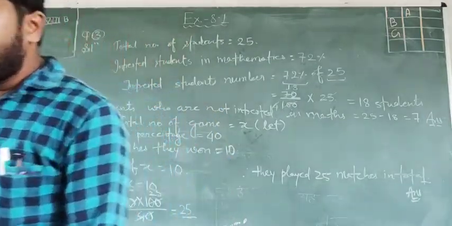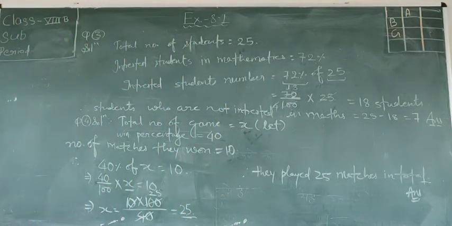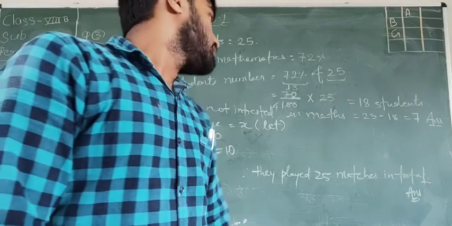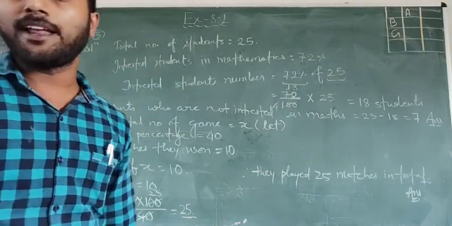And question number 5 is just similar to this question, so do it on your own. Question number 5 is your homework, and from tomorrow we will start finding the increase and decrease percent related questions. Okay, and discounts in questions which we have to find. From tomorrow we will do that kind of question. So till then, do complete exercise 8.1.